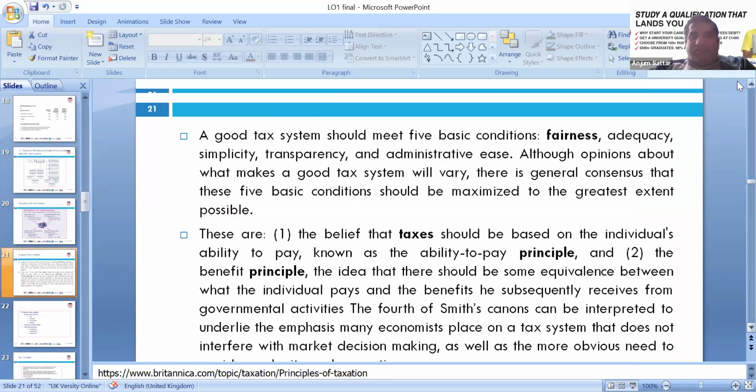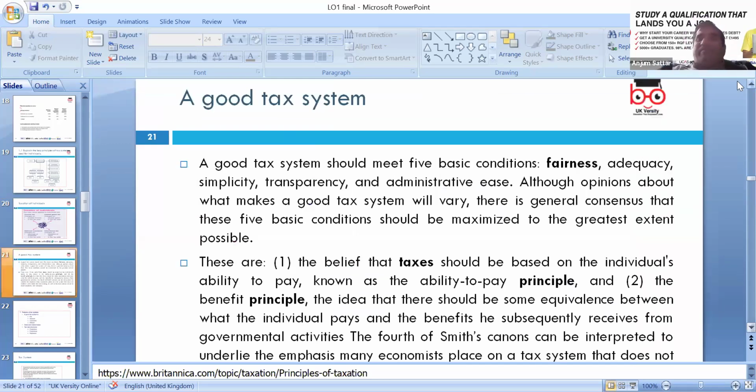A good tax system should meet the basic conditions: fairness, adequacy, simplicity, transparency, and administrative ease. Really, it needs to be easily managed. Nowadays, with the government you can set up Gateway IDs. Of course, you can see and manage your tax matters yourself as long as you have basic knowledge about tax. And if not, of course, you can hire services, like we provide the services.